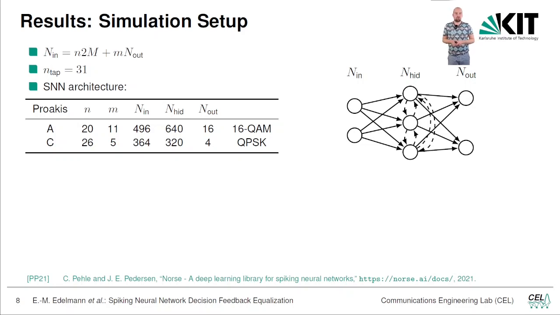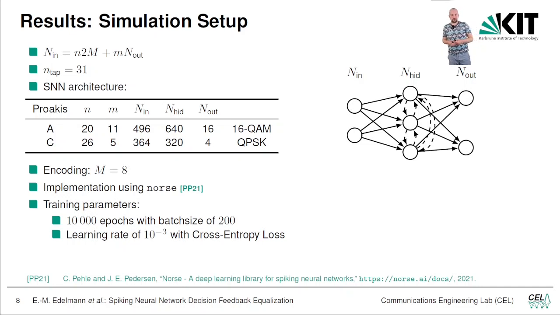For all equalizers we use N-tab is 31, and the SNN architecture for the A and C channel, which we will introduce now, is as you can see. For the A channel we use a 16 QAM, and for the C channel we use a QPSK modulation.